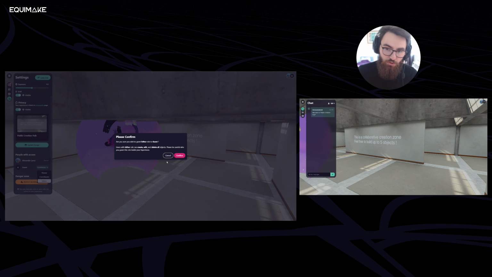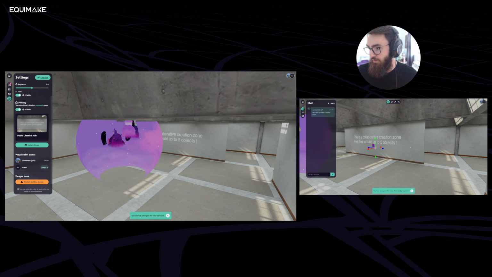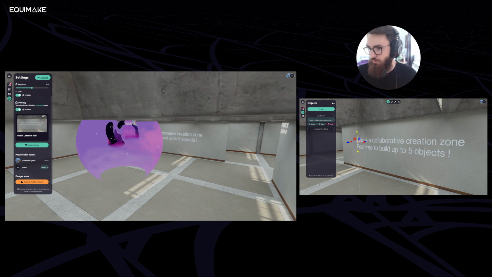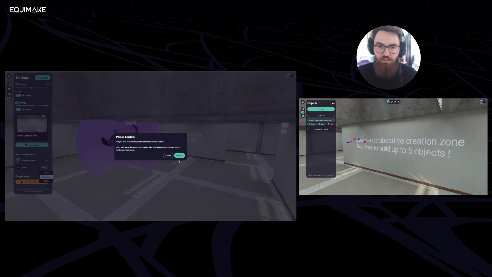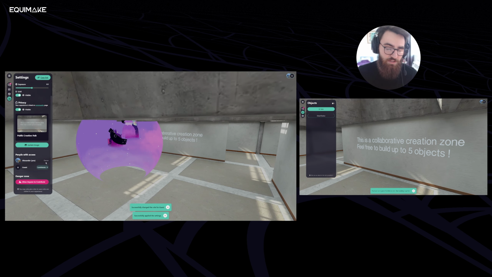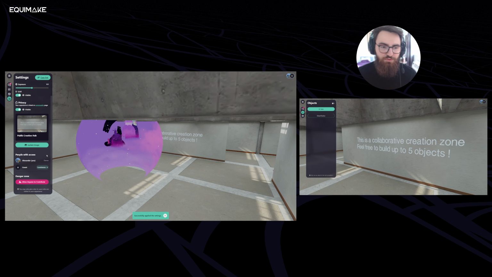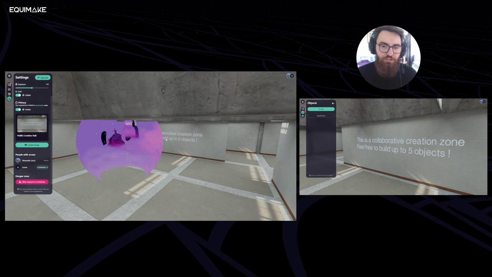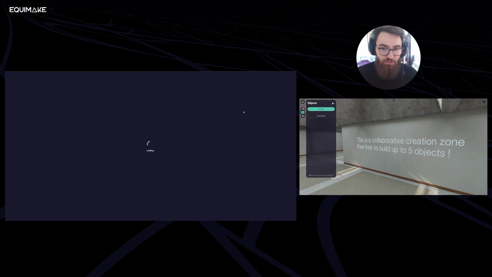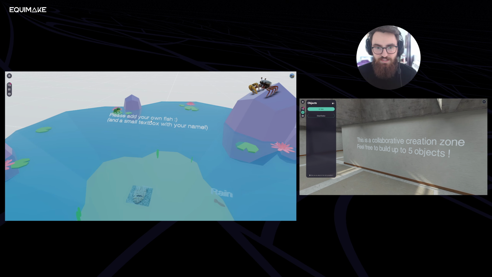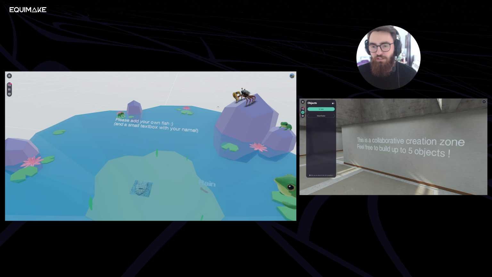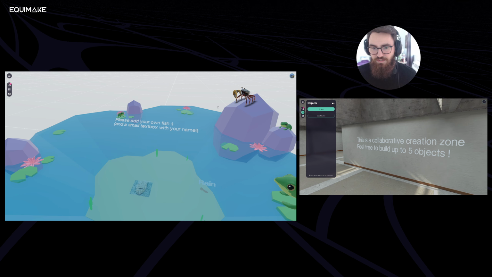And if you give them the editor role, you will notice that it will now give them access to other objects here. So now they can move them. Usually the safest option is the contributor role, and restrict the built-in access. This is the safest option by default. If you really want to have some sort of fun experience with people that you don't know and you want them to just come in and contribute, for example, there's the fish pond experience, which encourages people to just come in and add a fish and then a small text box with your name. That's exactly where this public built-in access feature is very handy.